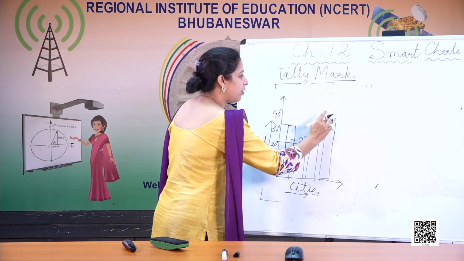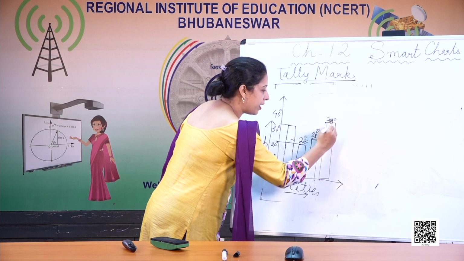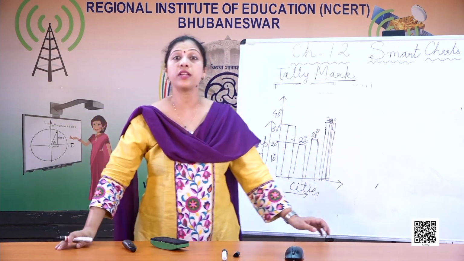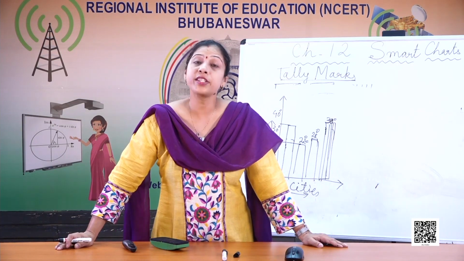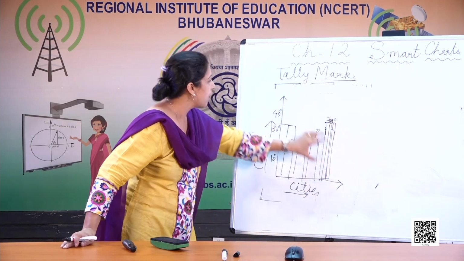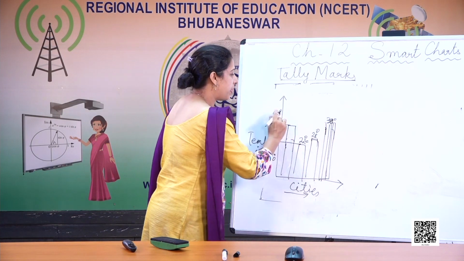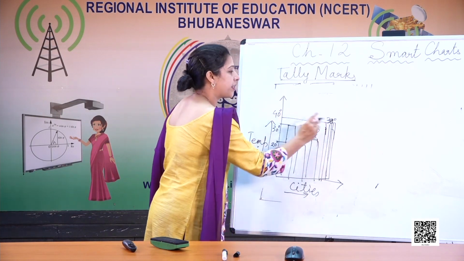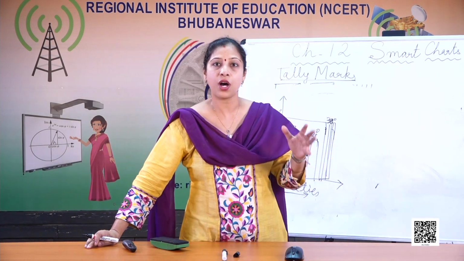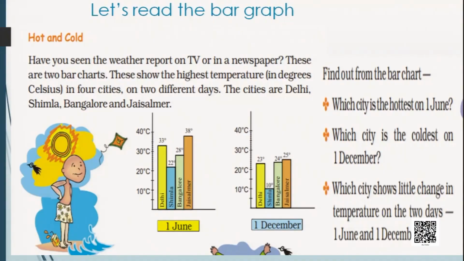So just by looking at the picture only, you can see that this is Jaisalmer and the temperature of Jaisalmer is highest on 1st June. So which city is hottest on 1st June? Of course, it is the city which is reaching the maximum temperature. That is, Jaisalmer has reached 38 degree. That is why it is the hottest city on 1st June. Next one, which city is the coldest on 1st December?